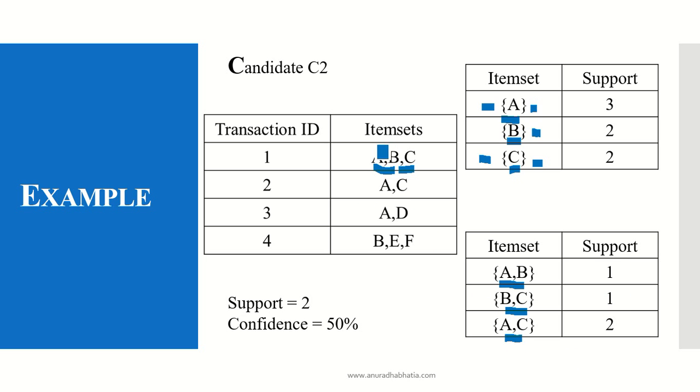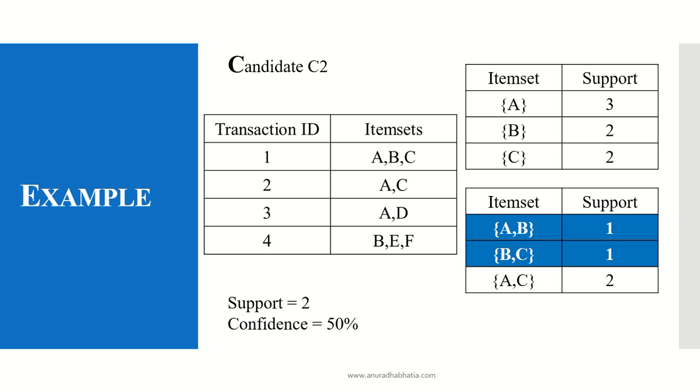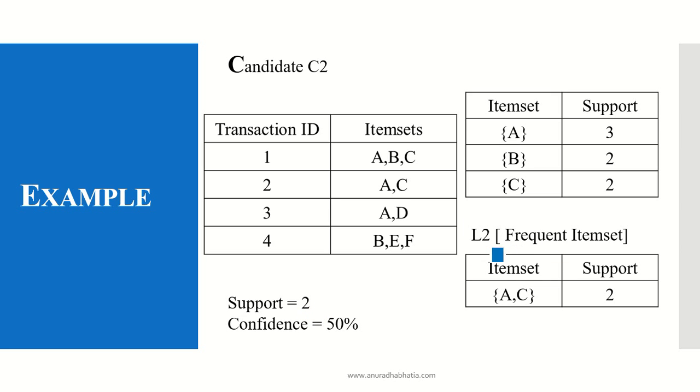AC is available in the first as well as in the second transaction, so we get 2. Now what do we do next? AB and BC have a support of 1, which is less than the support given, so these two have to be rejected, and we get the second frequent item set, which consists of the item set AC with a support of 2.